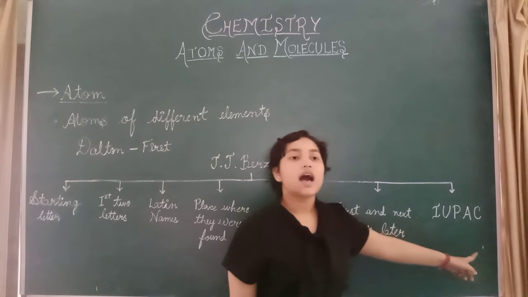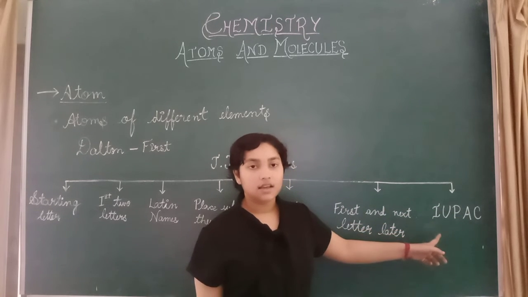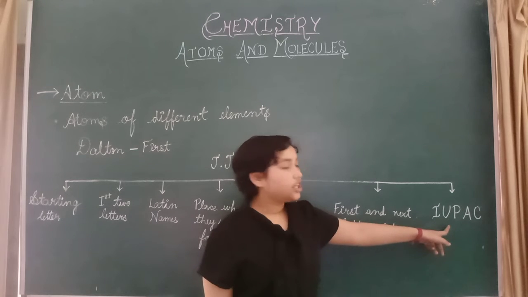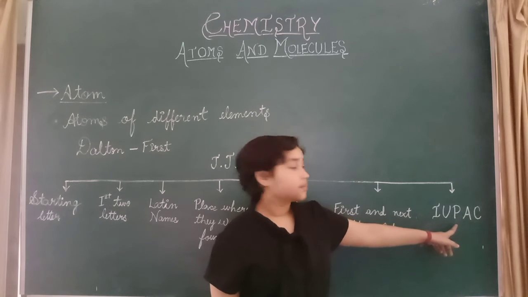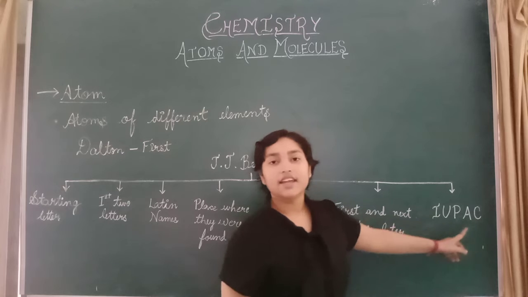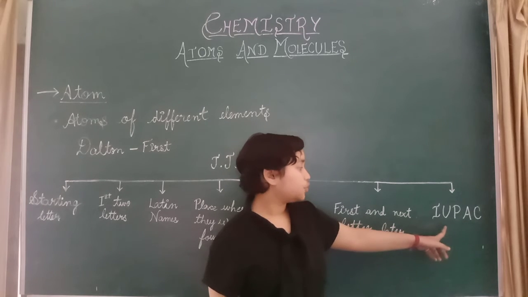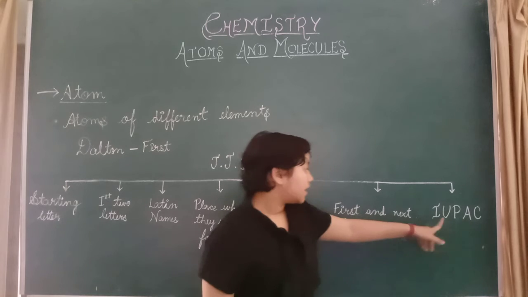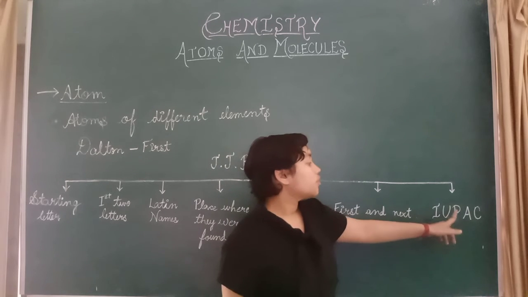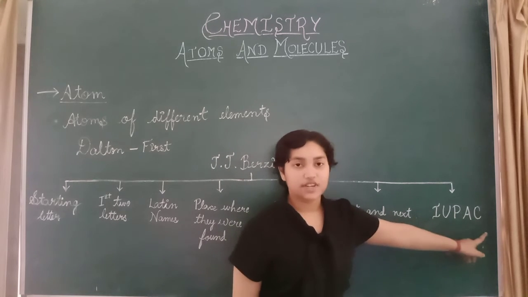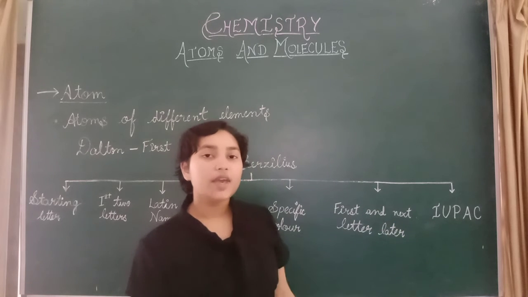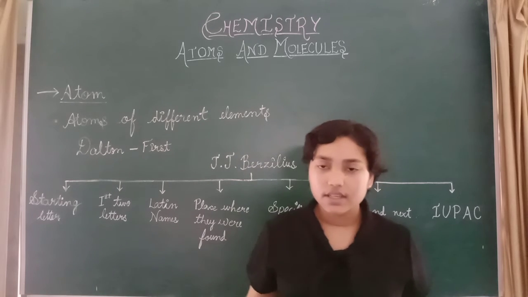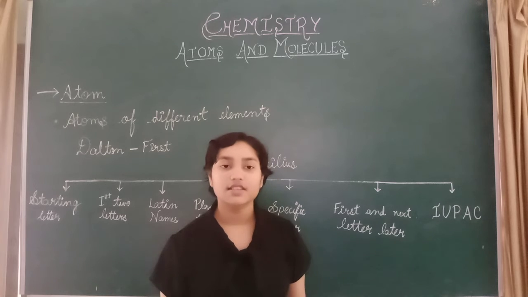And nowadays IUPAC, International Union of Pure and Applied Chemistry. So nowadays IUPAC decides what the symbols will be for the new elements which are being discovered.